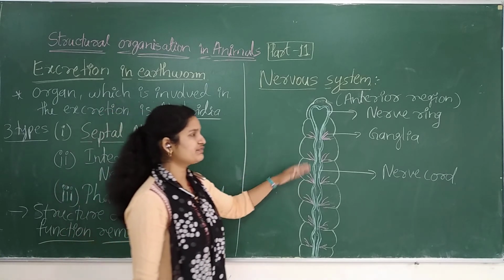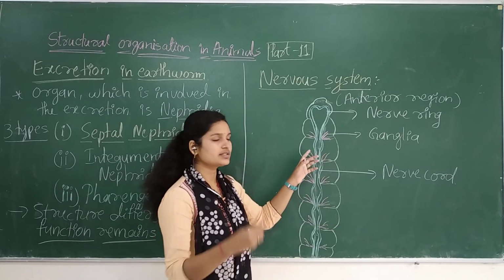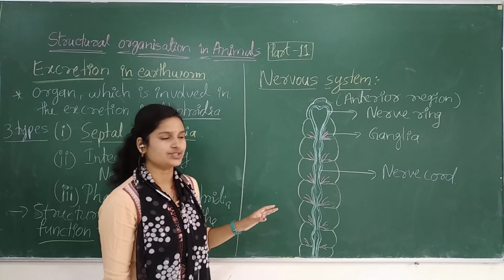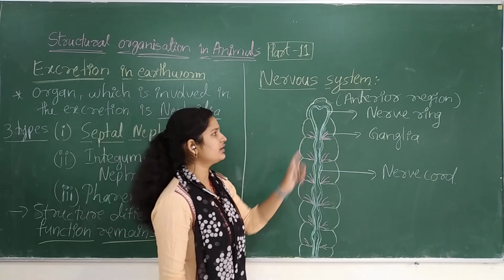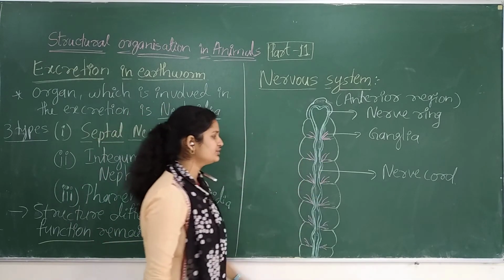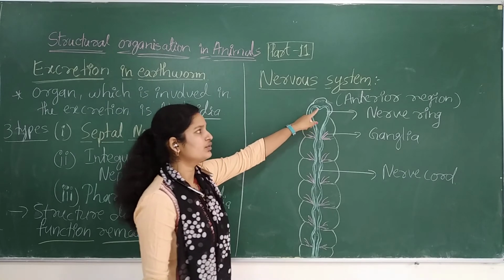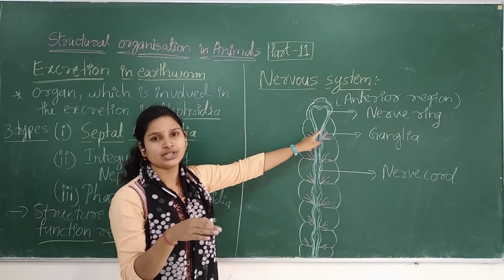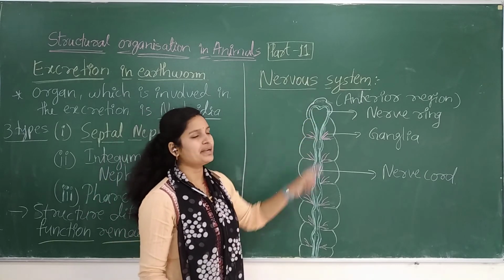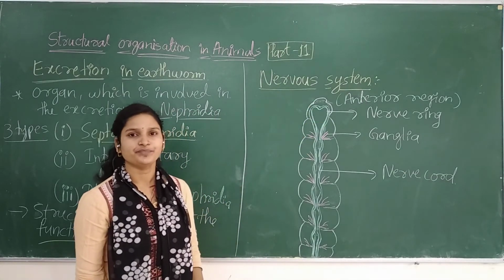This will be transmitting the signals or messages. This will be your nerve ring, and when the nerve cords join, they form a ring-like structure at the pharyngeal region, at the anterior region.